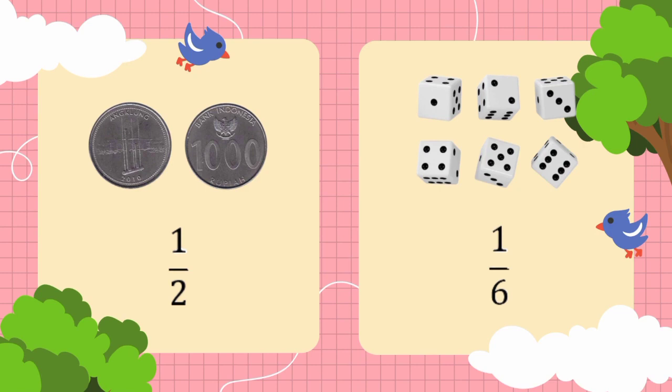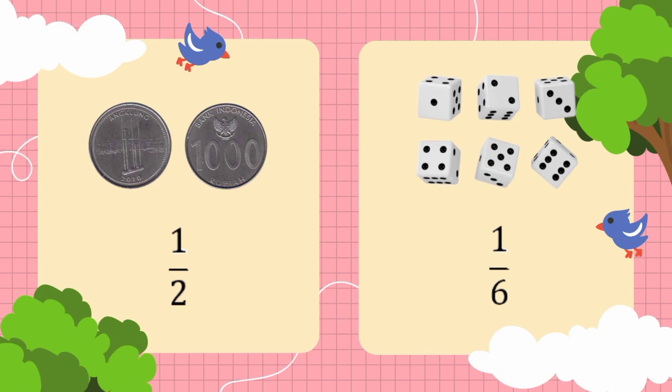Next, let's look at a dice. A standard dice has 6 sides, numbered 1 to 6. When you roll the dice, each side has the same probability of coming up as the other sides, which is 1 in 6. If you add the probabilities for the coin toss, you will get 2 over 2 or 1.